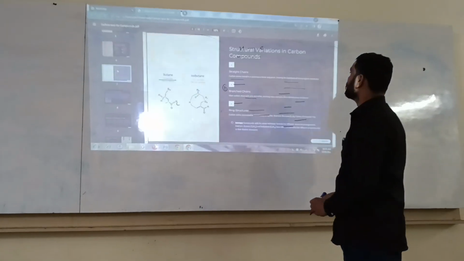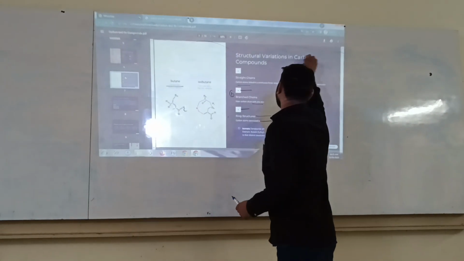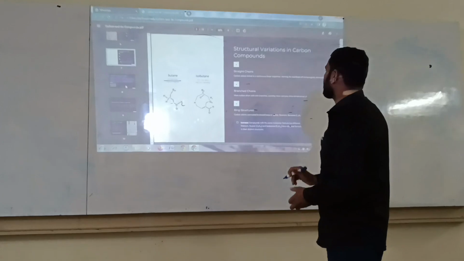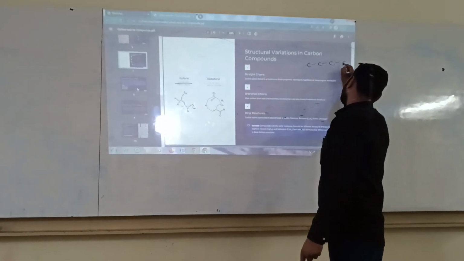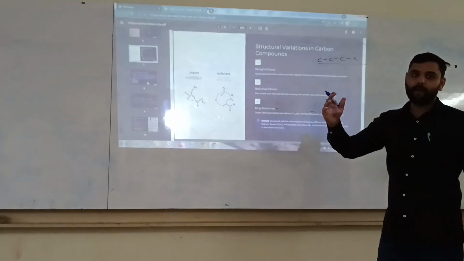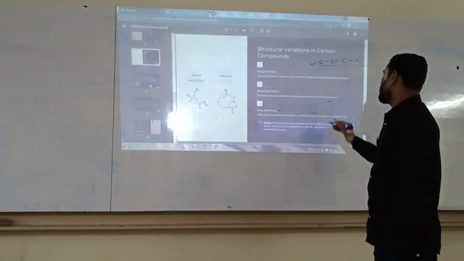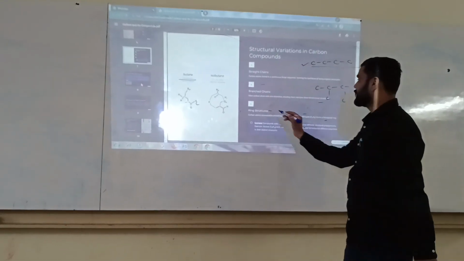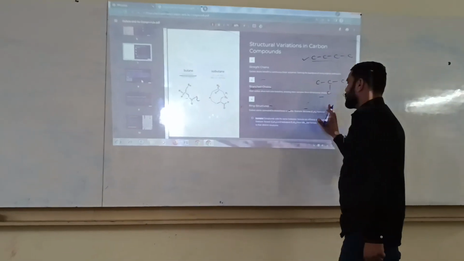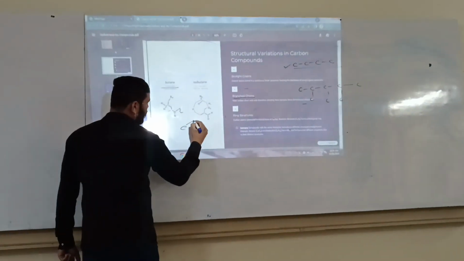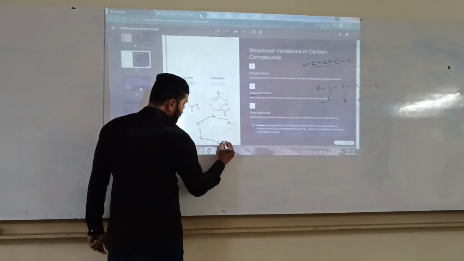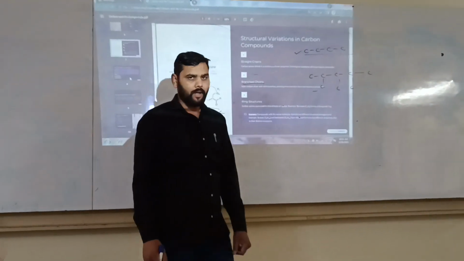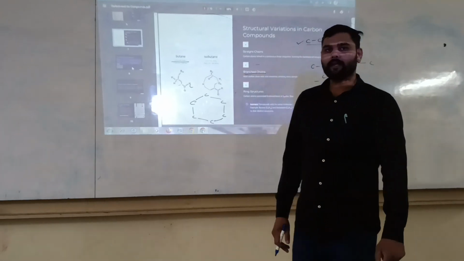Next one, structural variations of compounds. For example, when carbon forms a straight long chain, this structure is called straight chain alkane. When carbon forms a branched structure, it is called branched chain. Also there is ring structure: when carbon forms a ring of carbon compound, this structure is called ring structure. Then isomers: compounds with the same molecular formula but different structural arrangement are called isomers.